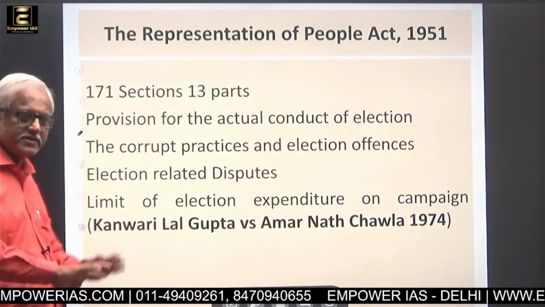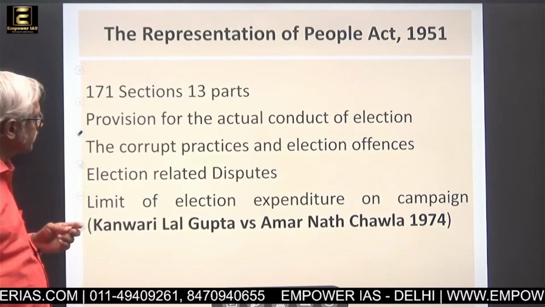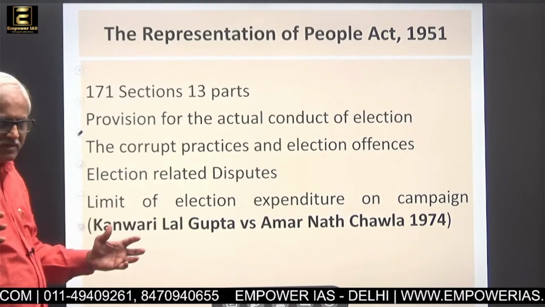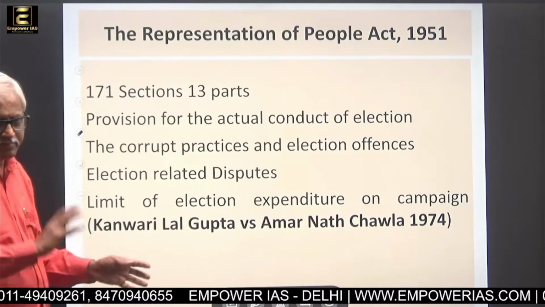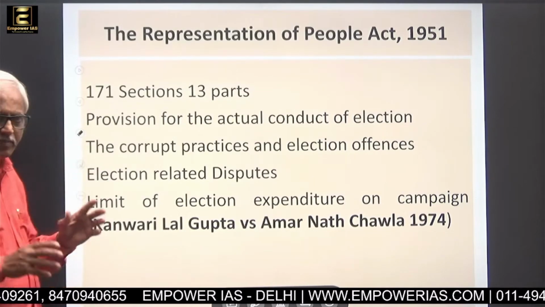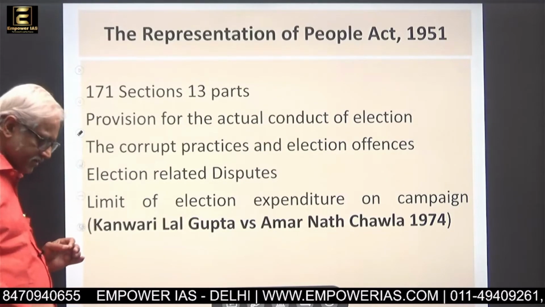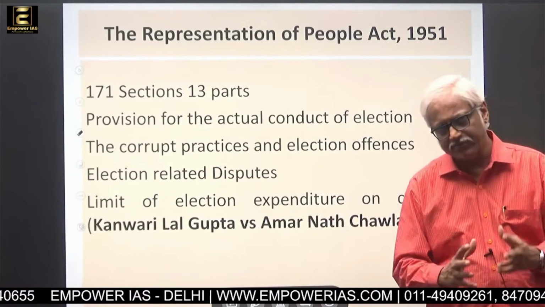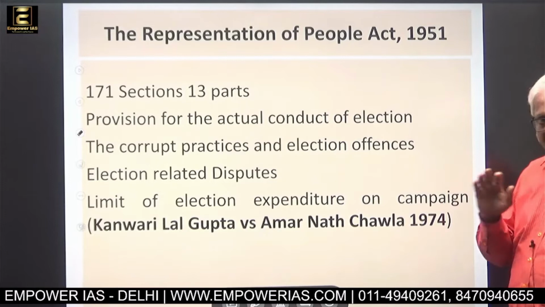The 1951 Act further elaborates it, right? It has 171 sections and 13 parts. So automatically you see that it is too large. Earlier there were 32 sections, now another 171 sections come. They don't replace them, they are there, and now some additional things come, and 13 parts come. It makes provision for the actual conduct of election. What we have seen earlier, the number of seats, constituency, delimitation, those areas they are giving power. Now it actually gives power for the actual conduct of election.